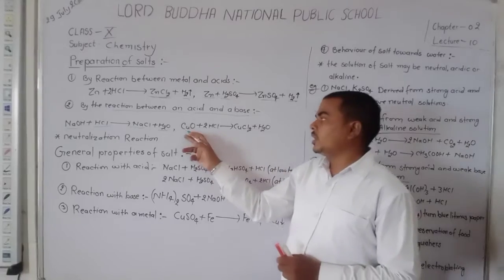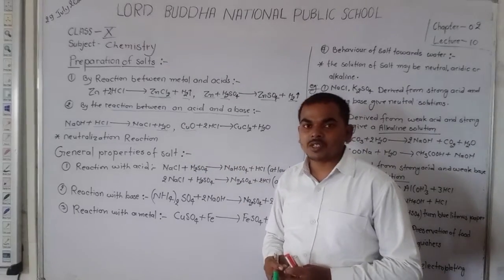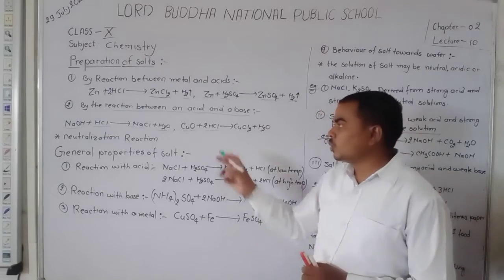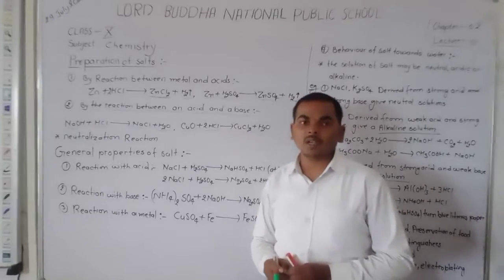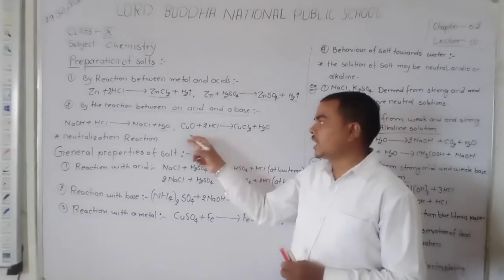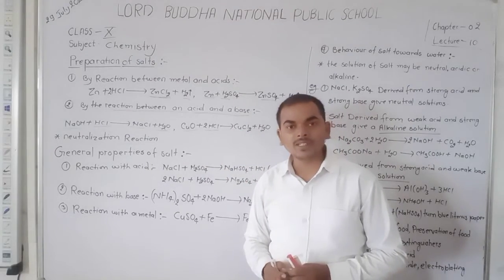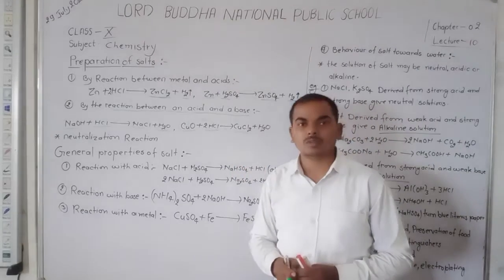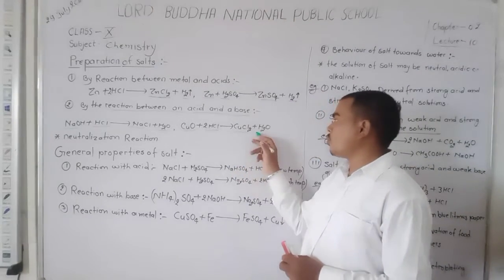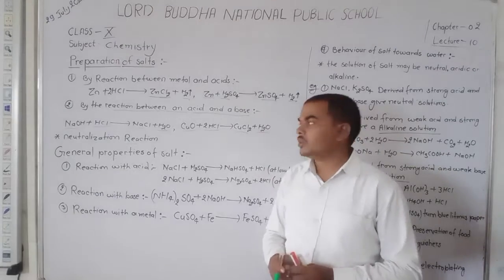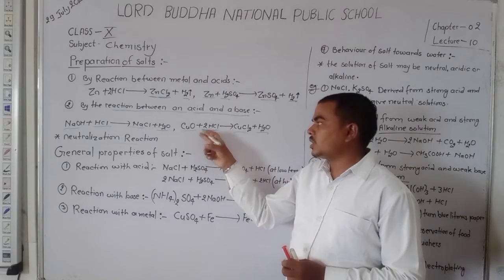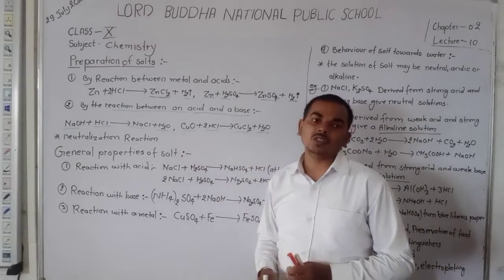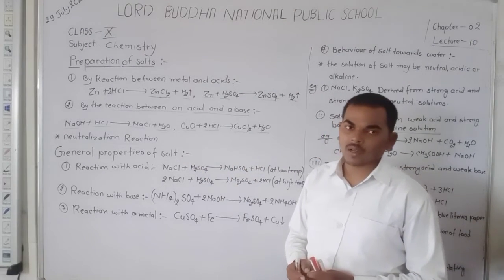And again here copper oxide, cupric oxide reacts with the HCl. Dear student, you know that metal oxides are basic in nature. So metal oxide reacts with the hydrochloric acid. It forms a salt, that is cupric chloride, and water. In this reaction, base reacts with the acid and forms salt and water. So this reaction is also known as neutralization reaction.